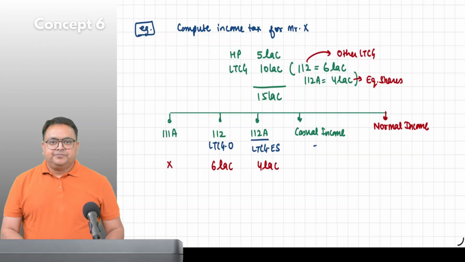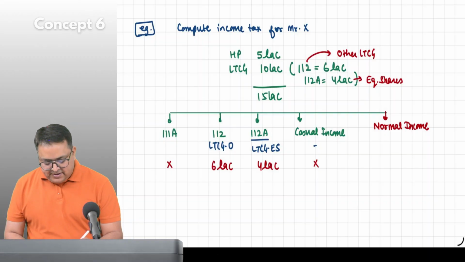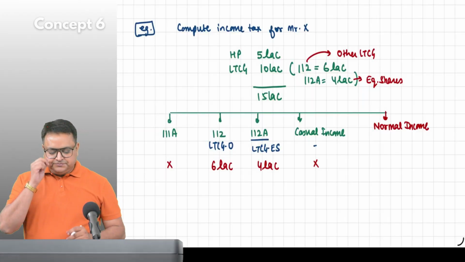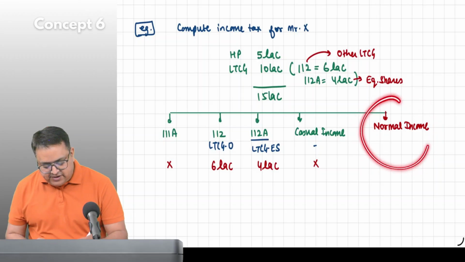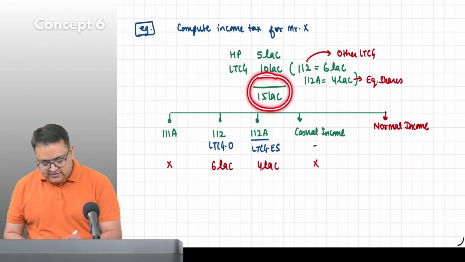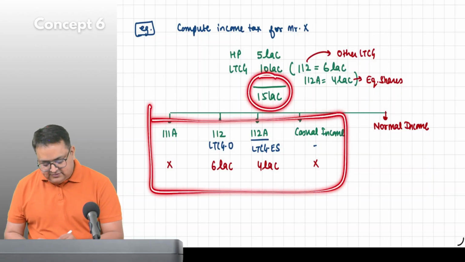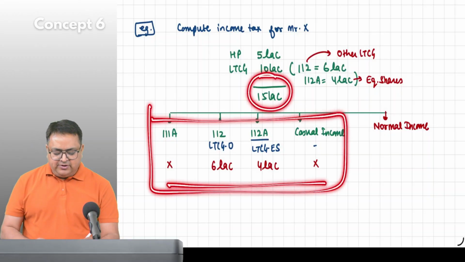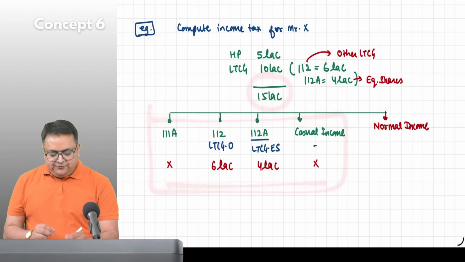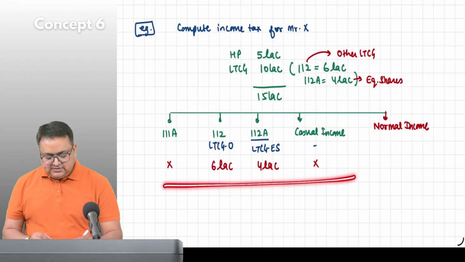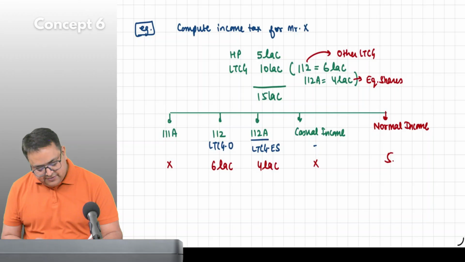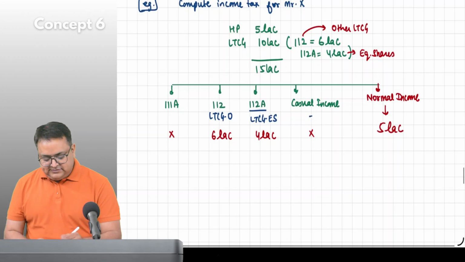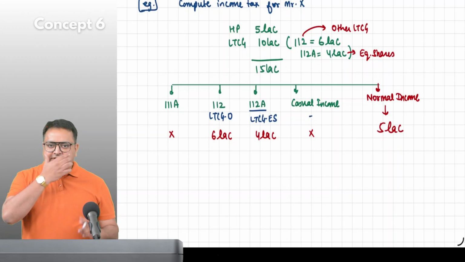As of now, we don't know what casual income is. And how much is the normal income? Just do the balancing figure. This is 15. Subtract everything. My special income total is 10, so 15 minus all this would be 5 lakh. Just see, 6 plus 4 plus 5, how much it is? 15.